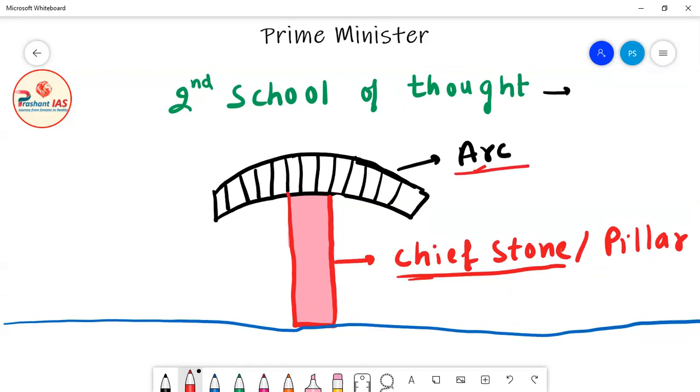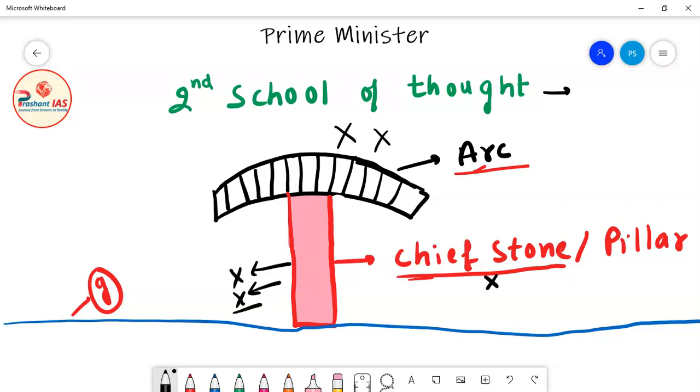And this blue color is the ground. Now friends, I have one question for you all. What will happen if this chief stone falls? Definitely, if this chief stone falls, then the entire arc will fall. And if the entire arc falls, then the entire arc will be destroyed.